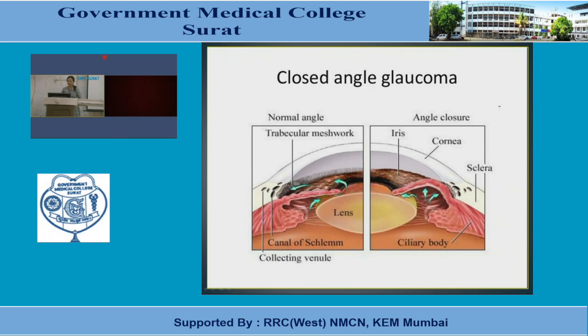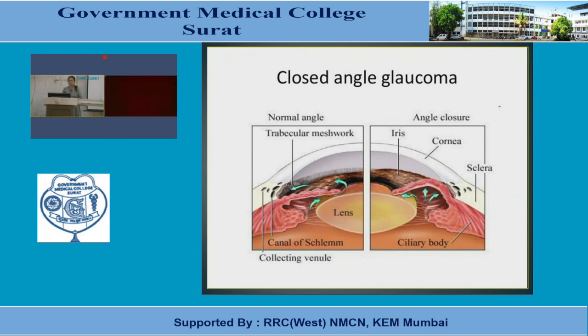Raised IOT or intraocular pressure leads to a condition like this. You can see here, this is the cornea and this is the iris. So the iridocorneal angle also gets obliterated, and because of that, further drainage of aqueous humor is not possible. There is a dangerous rise in intraocular tension. We have seen in the diagnosis of glaucoma that if it is more than 21 mm of Hg, it is considered glaucoma.